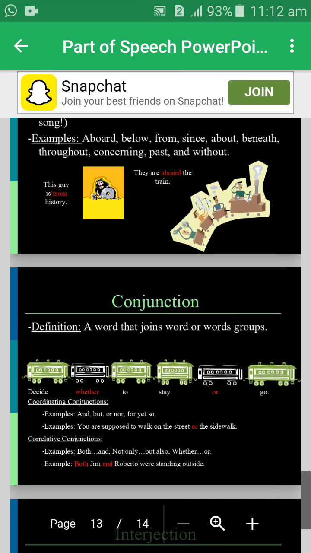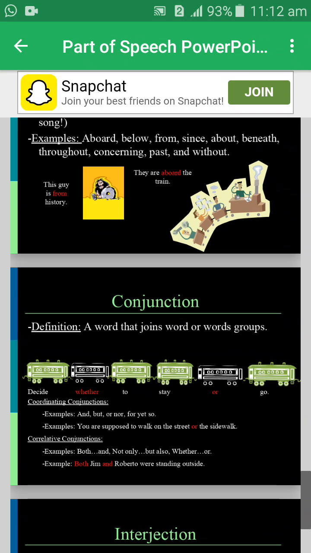Now it's time for conjunction. Definition of conjunction: a word that joins words or word groups. Decide whether to stay or go. There are two types of conjunction: coordinating conjunction and correlative conjunction. Examples of coordinating conjunction: and, but, or, nor, for, yet, so.